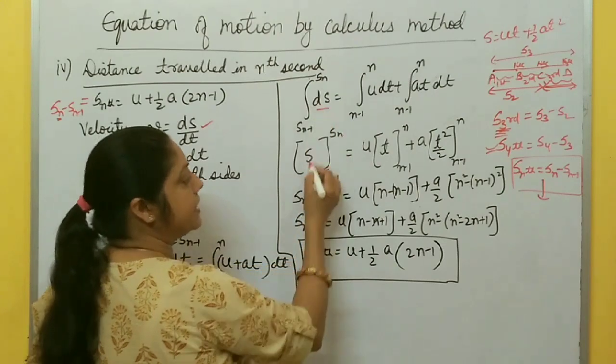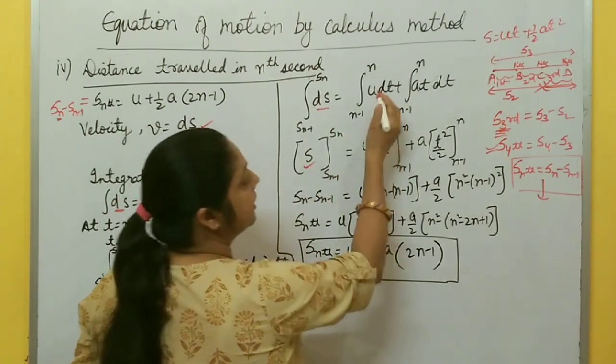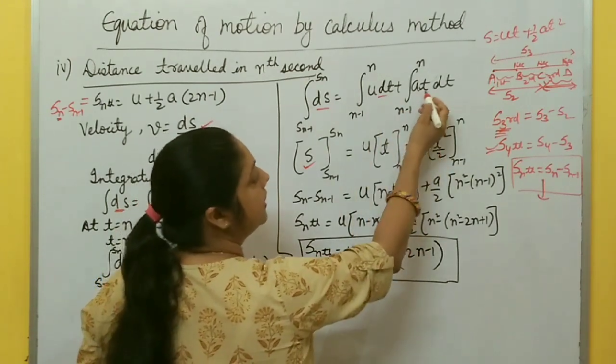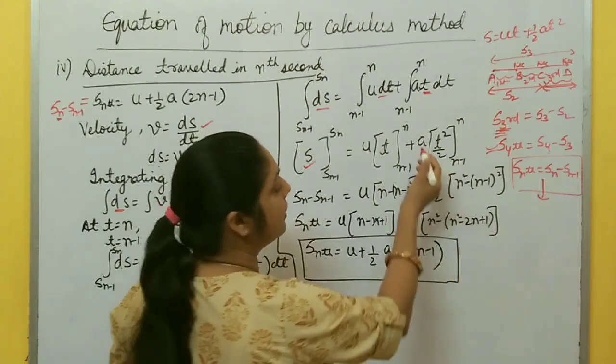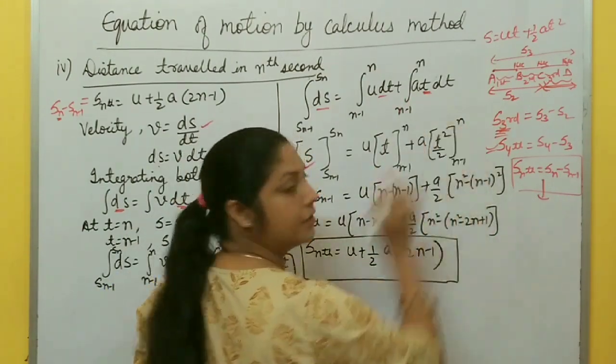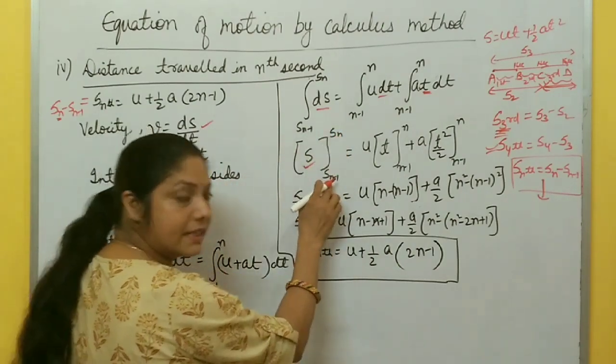So integration of ds is s, limits Sn minus 1 to Sn, equal to u, integration of dt is t, limits n minus 1 to n, plus a, a is constant, take it outside, integration of t is t square by 2, limits n minus 1 to n. Now you put the limits, upper limit is Sn, lower limit is Sn minus 1.